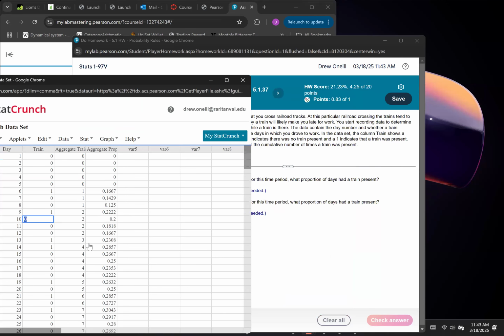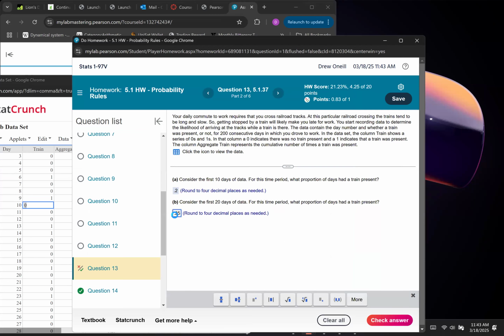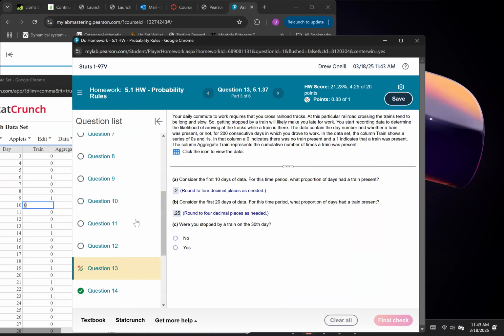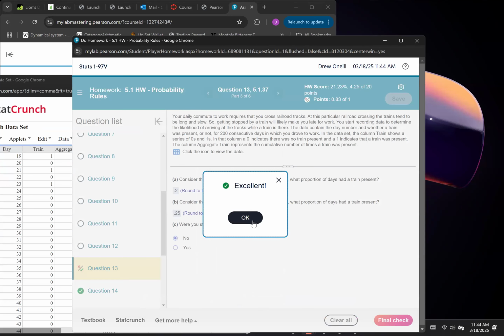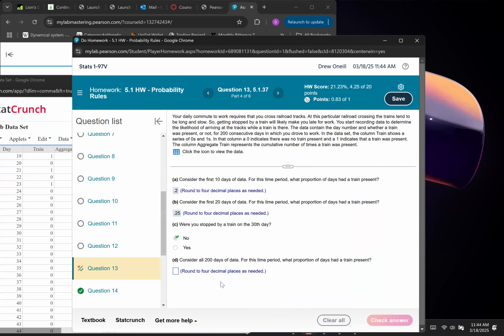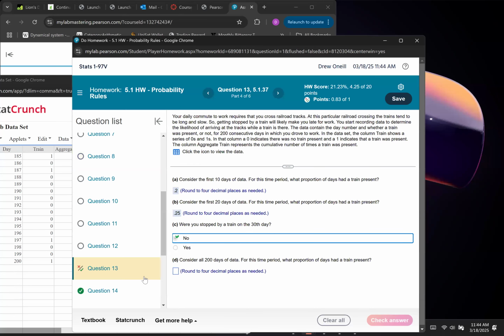So for day 20, we say, what's the proportion at that point? It's 0.25. Okay. For day 30, were you stopped by a train on that day? Day 30, did they see a train? No. Okay. Your data might be different, so make sure for all 200 days, what proportion. So then we just go down and look in column 4 for day 200, and you can see it's 0.2. Okay. Anyways, that's that.